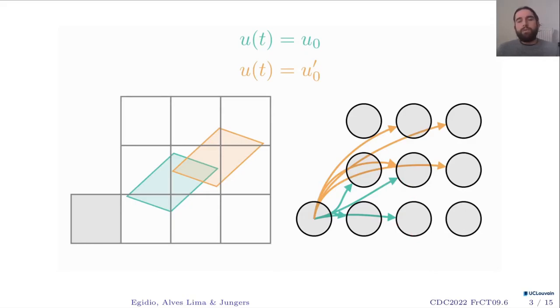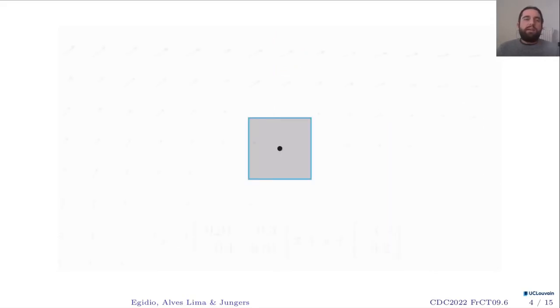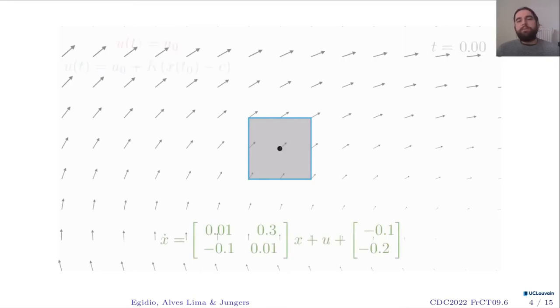So one thing that we notice is that whenever I have an unstable system and apply a constant input, I see the image or some over-approximation of my image growing over time in terms of size or in terms of volume. And that's something that will add non-determinism to my system. I will be less and less certain about where I am over time if I only look at the image of the cell.